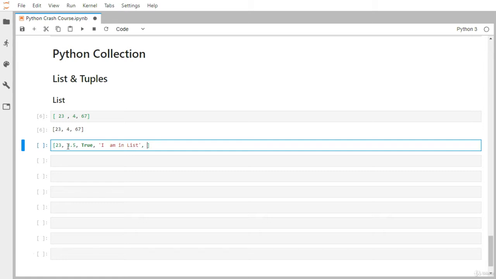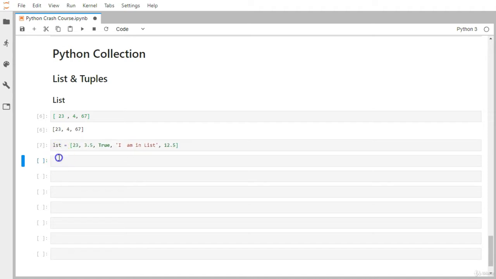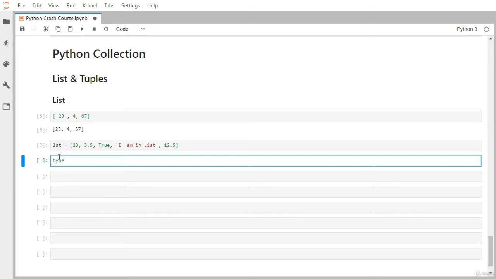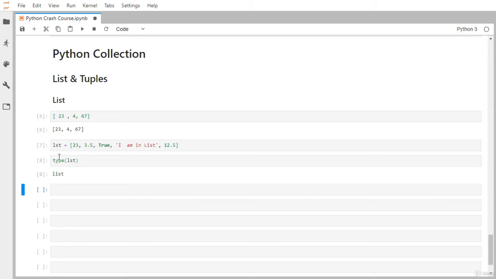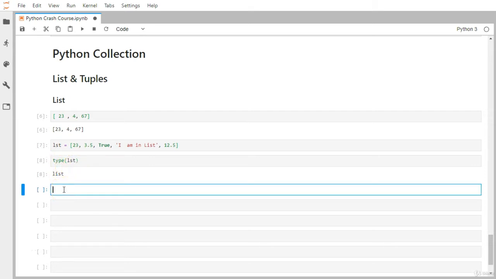Let me include something more, 12.5, another float number, and assign it to the variable lst. If I find the type of this lst, it gives me the list type object. Now our list has a total of 5 different elements, all with different data types.